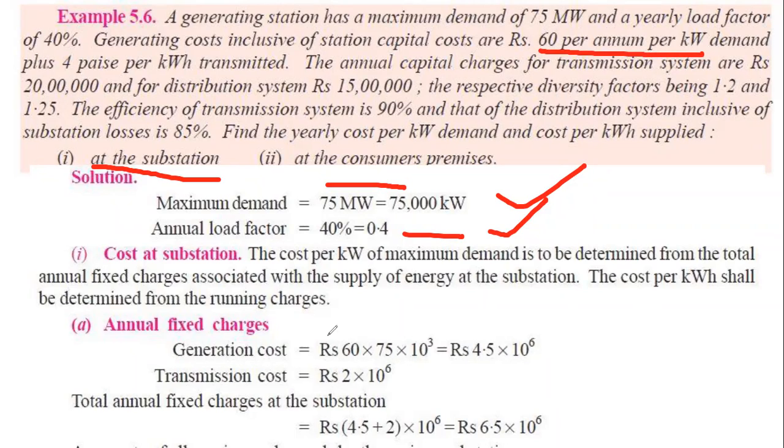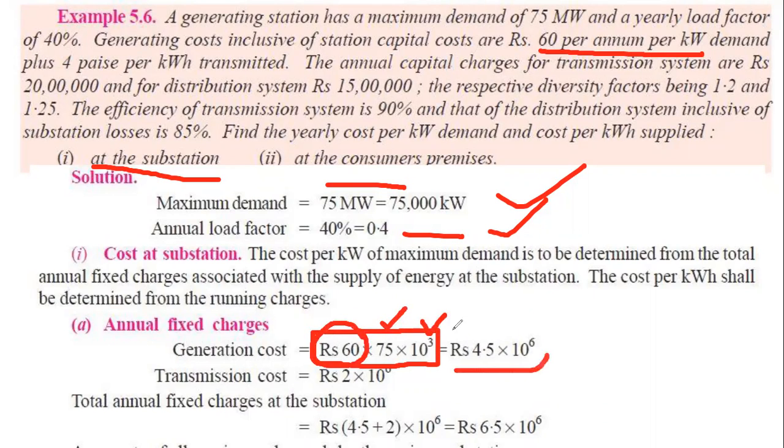So we multiply 60 with 75 megawatt. Because 60 taka is per kilowatt, we convert 75 megawatt to 75 into 10 to the power 3 kilowatt, and finally we will get that amount of money.